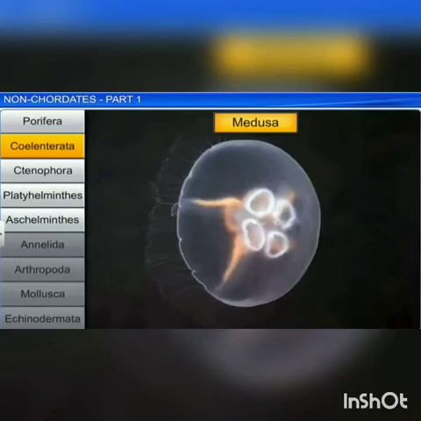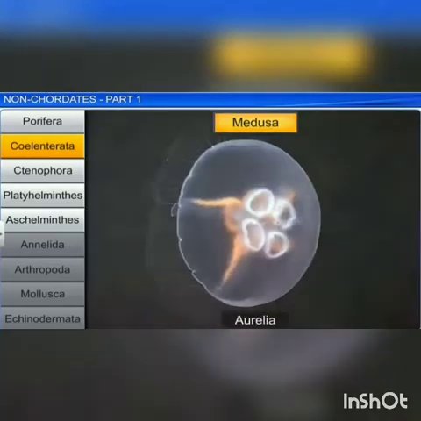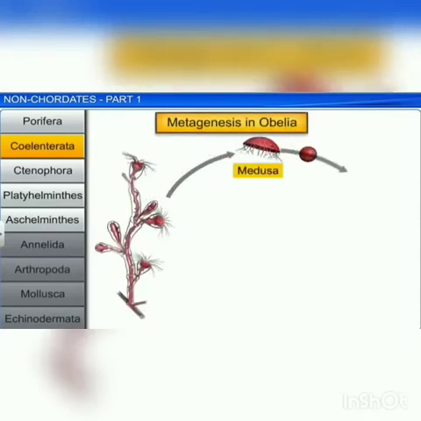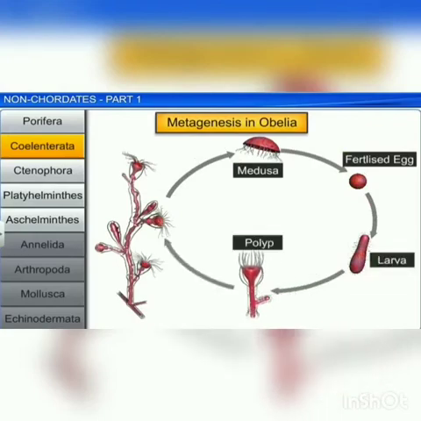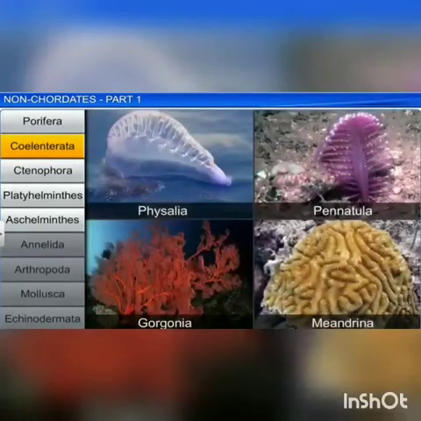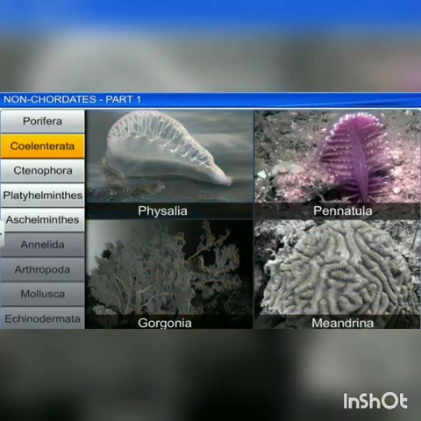Example for this is Obelia. Cnidarians which exhibit both forms also exhibit alternation of generation in their life cycle called metagenesis. The polyp represents the asexual generation and the medusa represents the sexual generation. Polyps produce medusae asexually and medusae form polyps sexually. Examples: Physalia, Pennatula, etc. The larva in cnidaria is the planula larva.